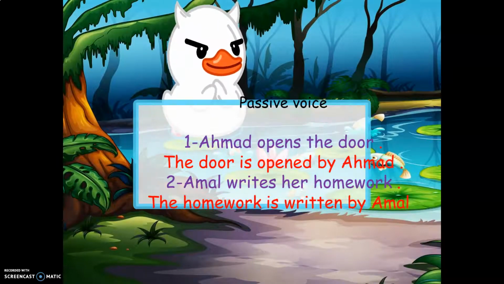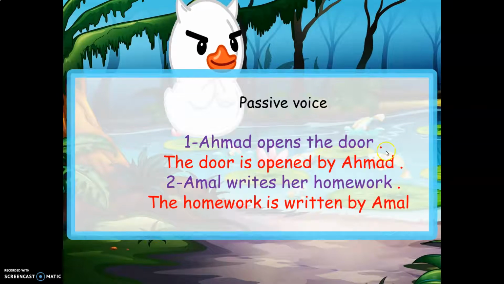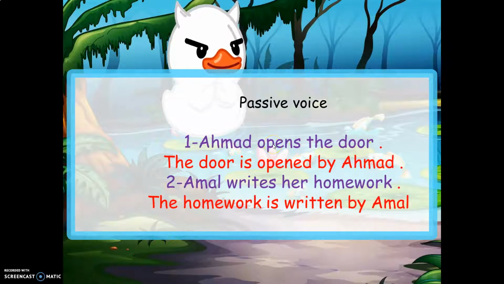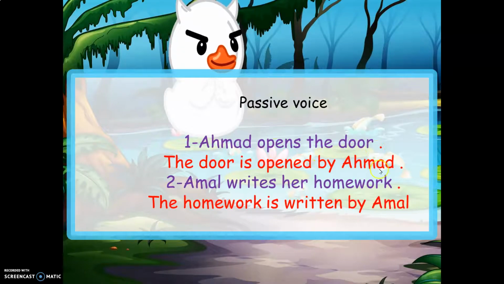Here we have: Ahmed opens the door. What is the verb? The verb is opens. The subject is Ahmed and the door is an object. What do I mean by subject? الفاعل أحمد. Opens the verb الفعل. The door المفعول به اللي هو the object. Okay? We have to start with the object. The door. Then is or are is. What is the third form of the verb open? Opened by أحمد. Okay? اللي هو الباسيve voice المبني للمجهول.